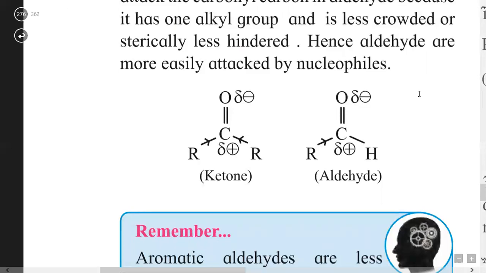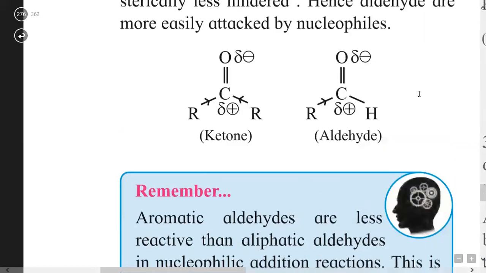This is shown in this structure. Here, one R group, other R group, this is in ketone. Two R groups are electron donating to the carbonyl carbon, and here in aldehyde only one R group is electron donating. So it decreases the electrophilicity less than in ketone.